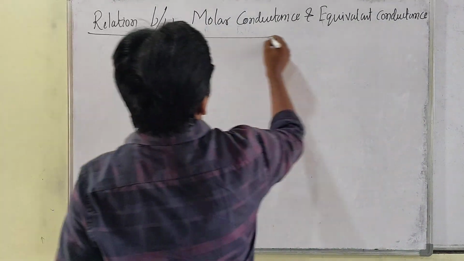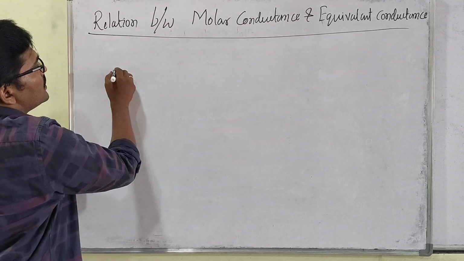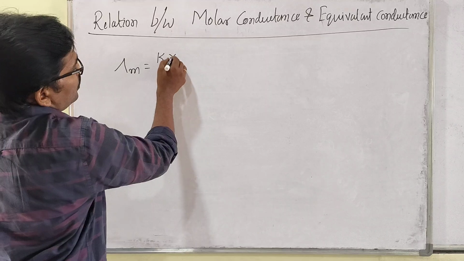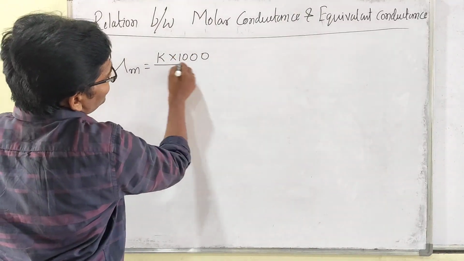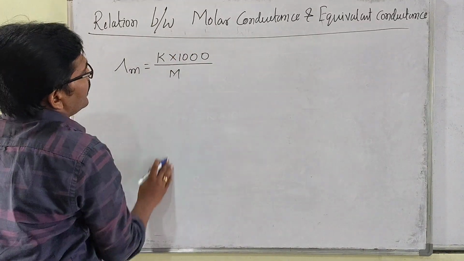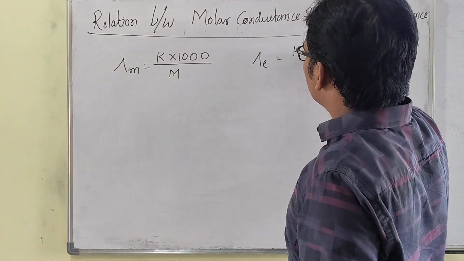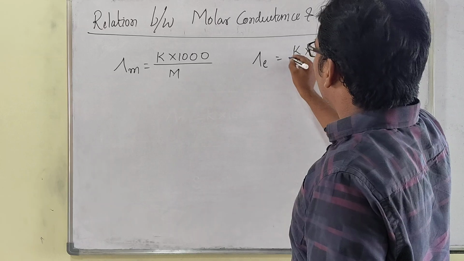Sir, what formula did we take for molar conductance? Delta M equals K into 1000 divided by molarity. Then for equivalent conductance, K into 1000 divided by normality.